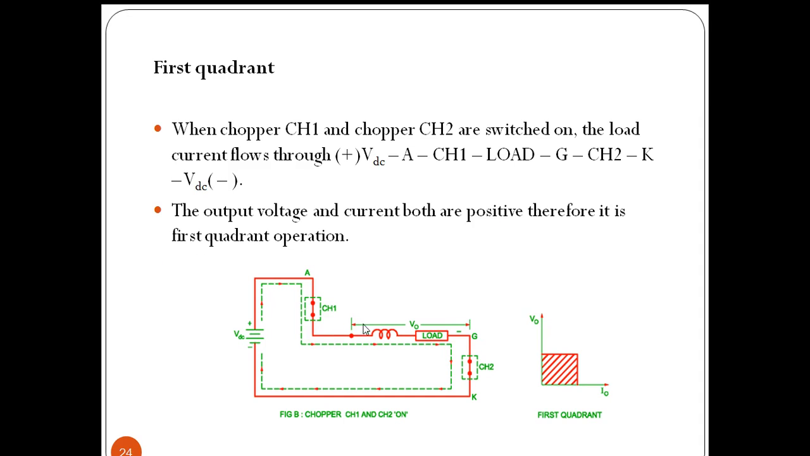We are assuming the output as this is positive and this is negative. When CH1 and CH2 are on, this plus is available here. So both here we are getting the plus terminal, and we assumed this as plus. So V naught is positive and the current is flowing towards the right side. We have assumed the same direction, so current is positive. We are getting first quadrant operation when CH1 and CH2 are operating.